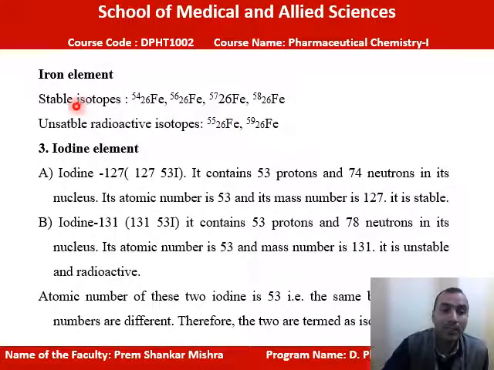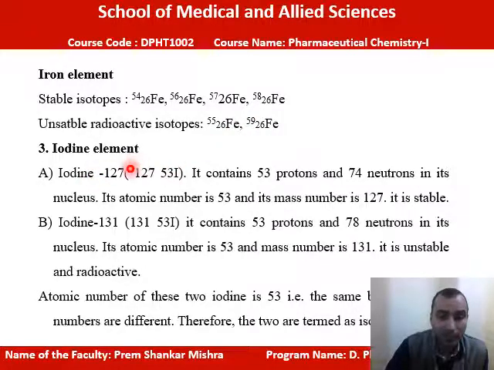Similarly, iron also contains stable isotopes and unstable radioisotopes. Iron-54, iron-56, iron-57 and iron-58 are stable. Iron-55 and iron-59 are unstable radioisotopes. Why? Because they contain unstable nuclei.